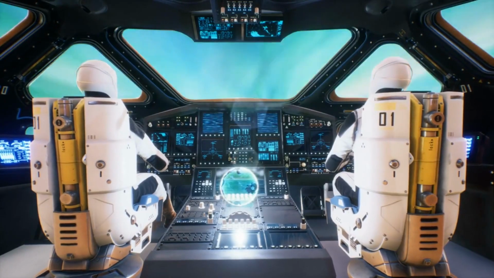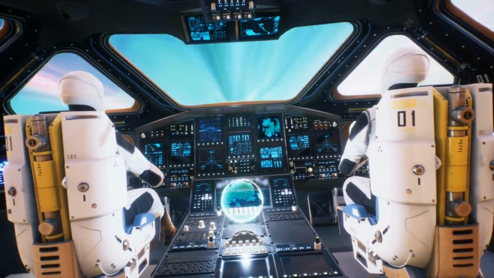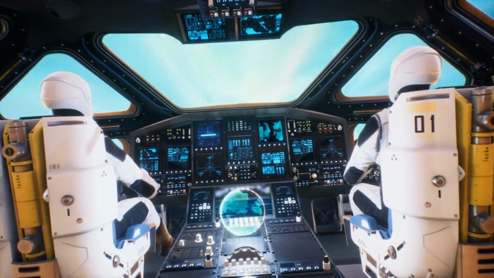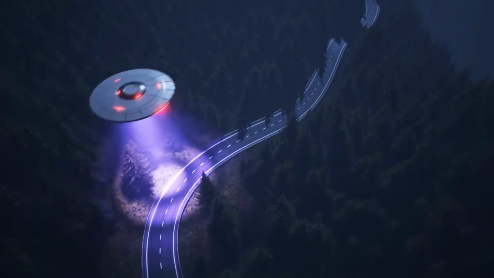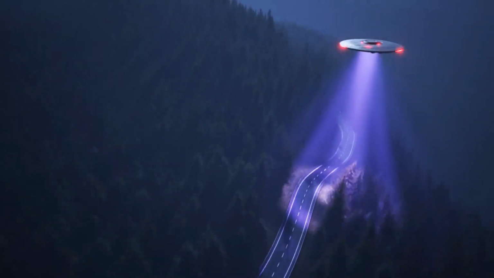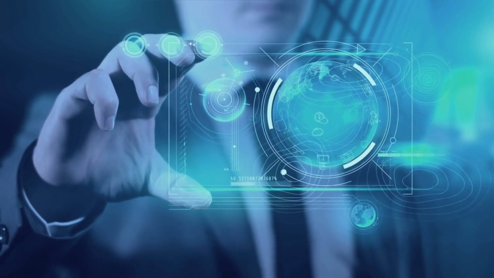Because if the Great Filter is ahead of us, it means we have yet to face a challenge so great that it might prevent us from becoming a spacefaring civilization. As we continue our search for extraterrestrial life, we're not just looking for our cosmic neighbors. We're also trying to understand our place in the universe and what our future might hold.